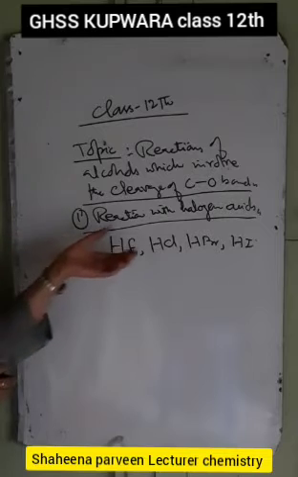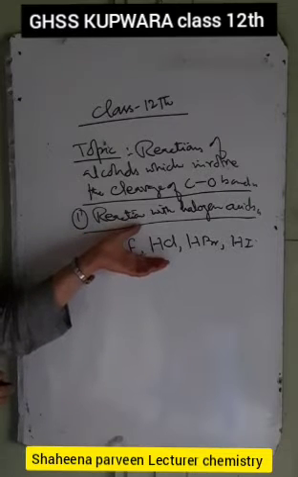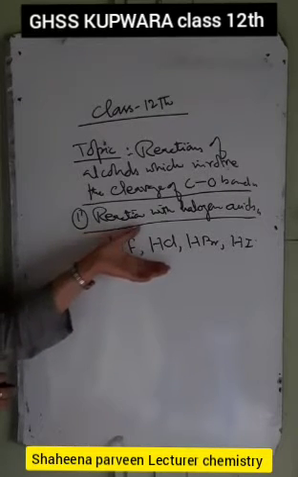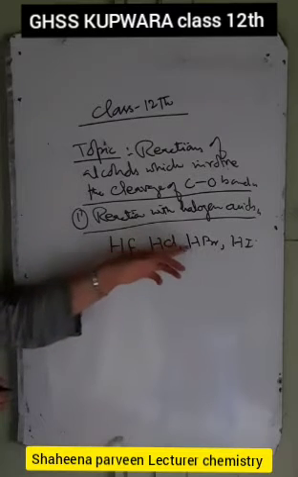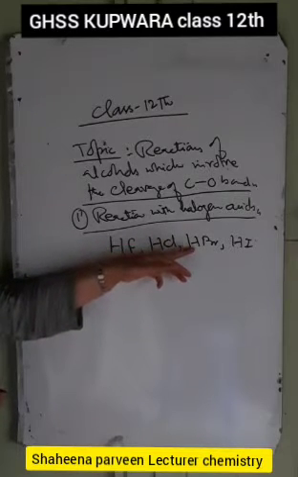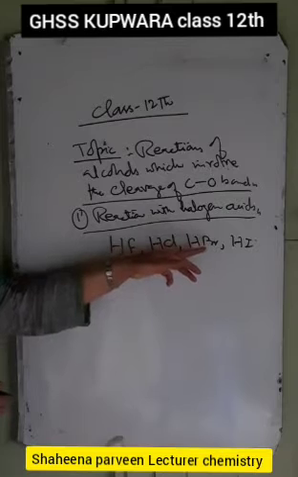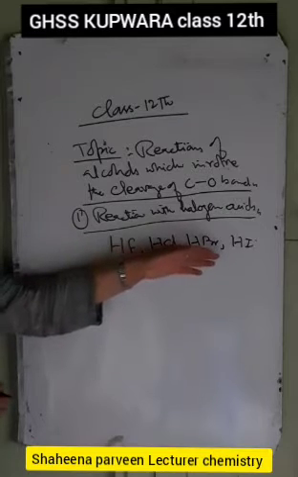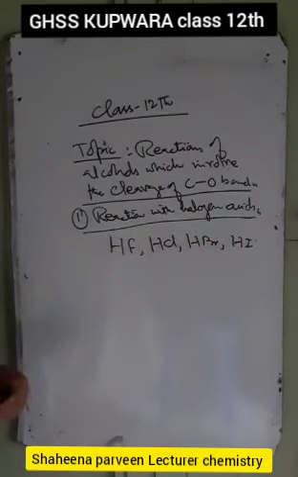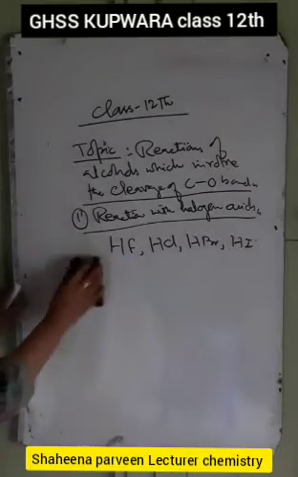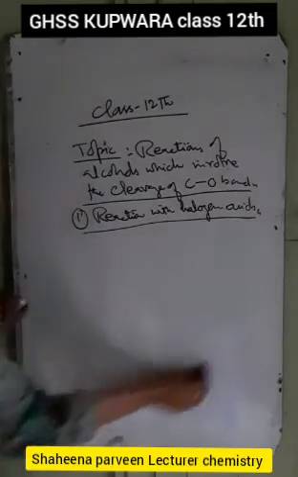For example, if we add hydrogen chloride to alcohols, alkyl chlorides are formed. Similarly, if we add HBr, alkyl bromides are formed, and if we add hydrogen iodide, alkyl iodides are formed. So first we have the reaction with HCl.